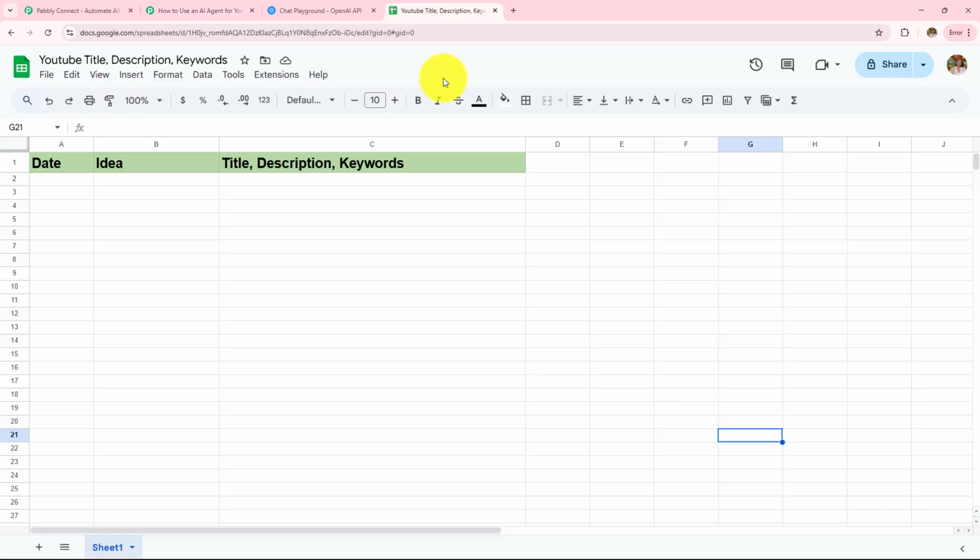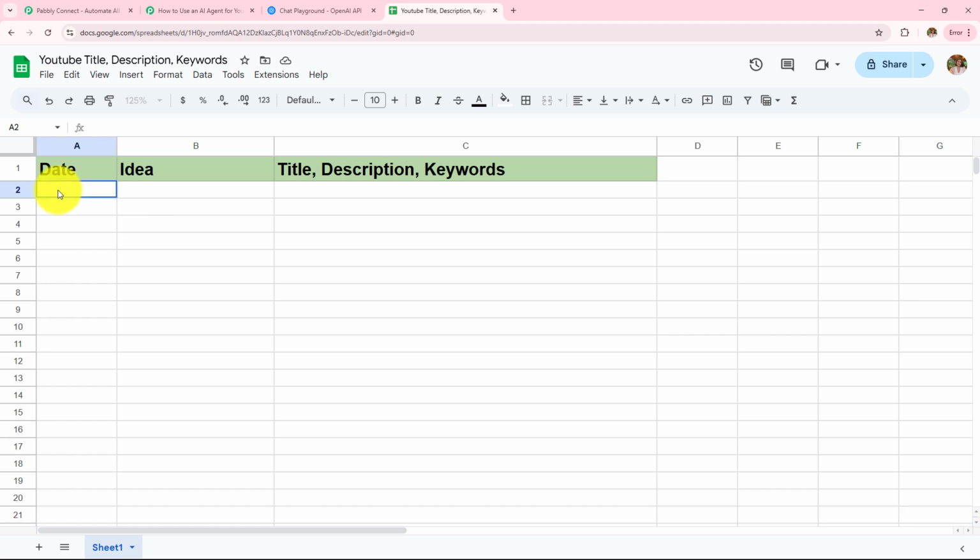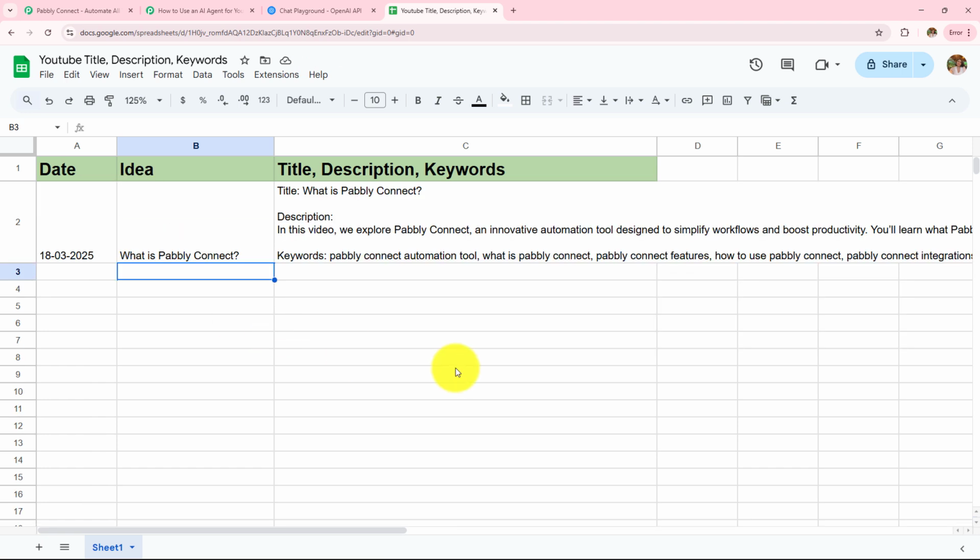So here I'm going to open this Google Sheets spreadsheet, and I'm going to add the idea of this title. So let's say the date is 18th March. And then the idea here is, what is Pabbly Connect? Now let's wait for the response. And here I can see that I have instantly received the response after waiting for just a few seconds.